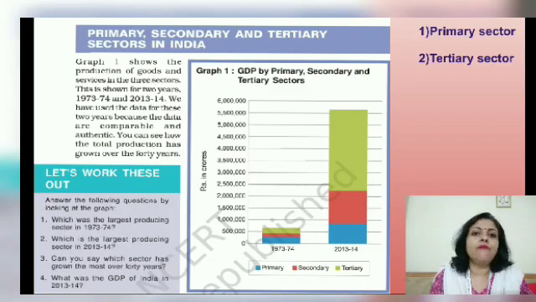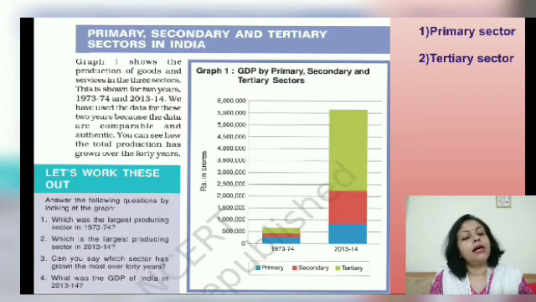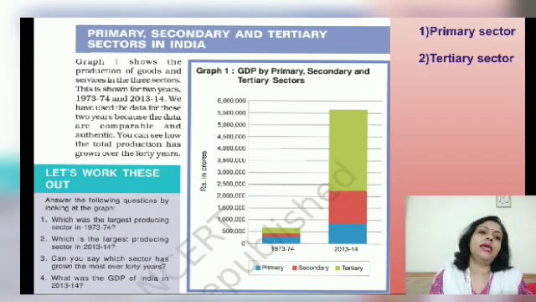So the question which can come from here is: what is the trend that you see in India in terms of the three sectors? We have to say that 40 years back, it was the primary sector which was the most developed and which contributed maximum to the GDP.